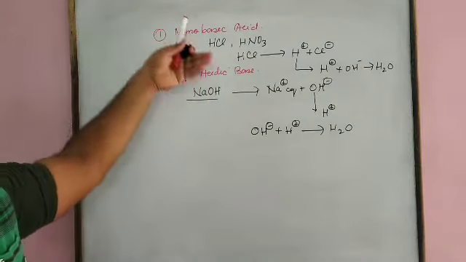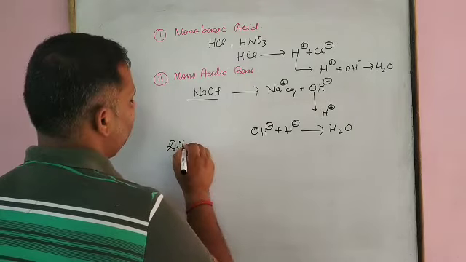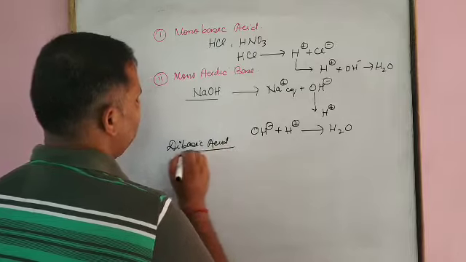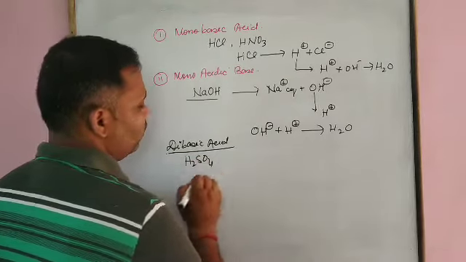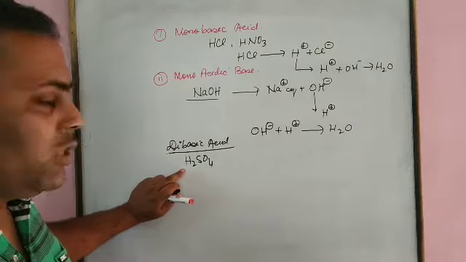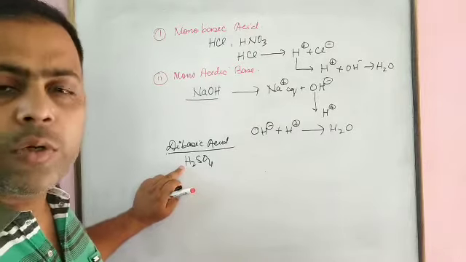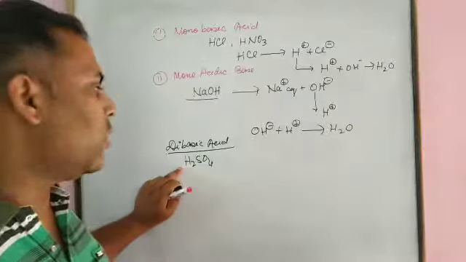We will take another example of dibasic acid. Dibasic acid, we have H2SO4. Why is it dibasic acid? Because on dissociation, one molecule will liberate two protons, and the two protons will neutralize two hydroxyl ions. How?